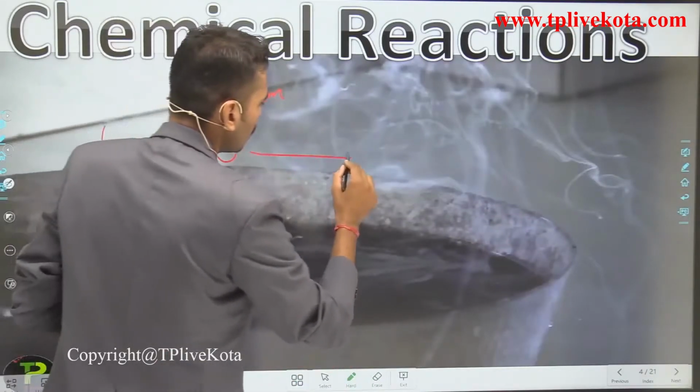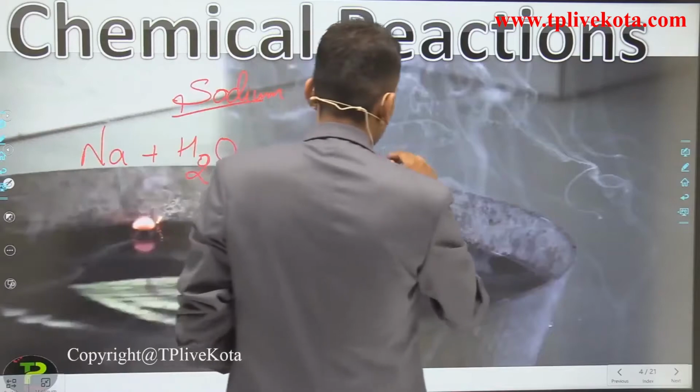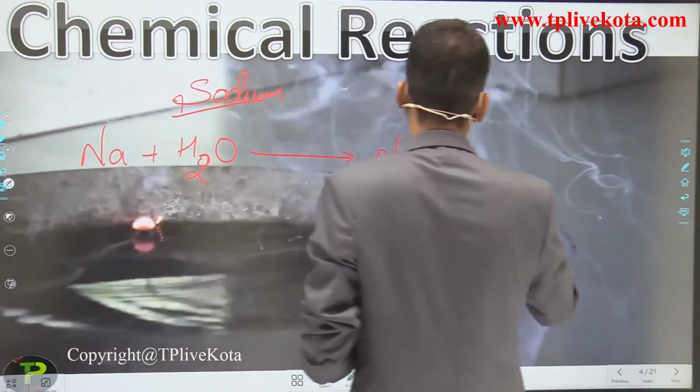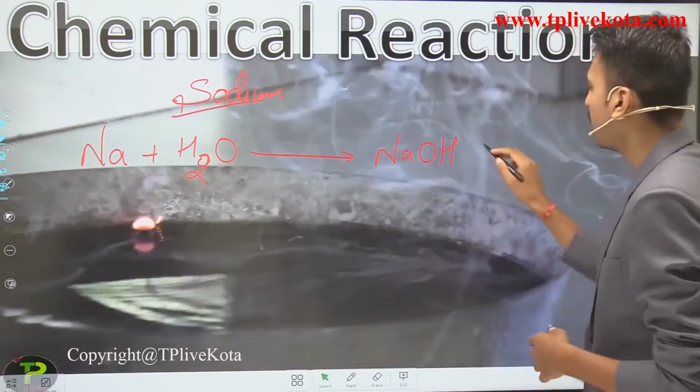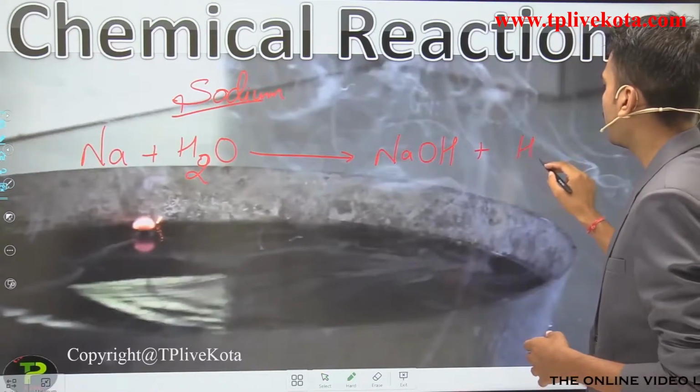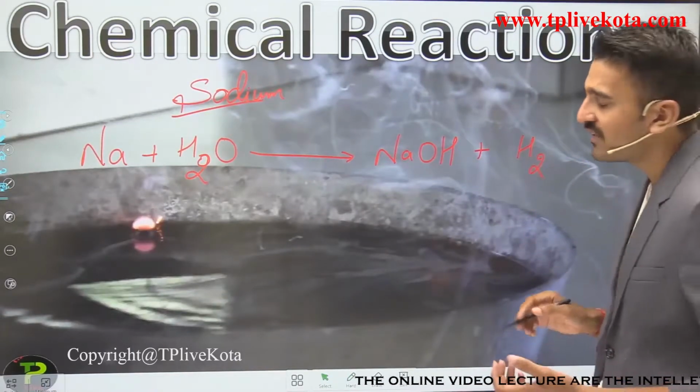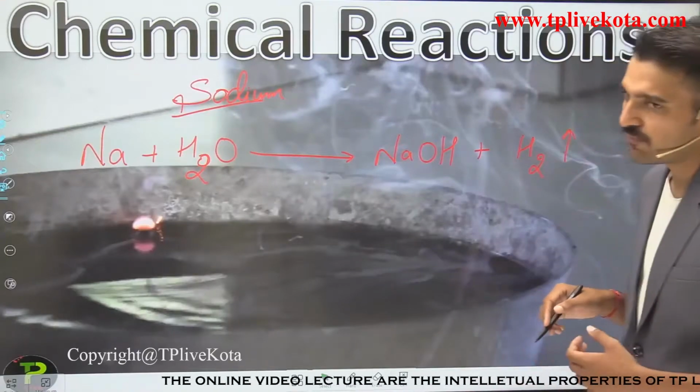So what is it forming? It is forming NaOH, which is sodium hydroxide, and with the evolution of H2 gas. Since the gas is evolving, I can write the upward arrow here.